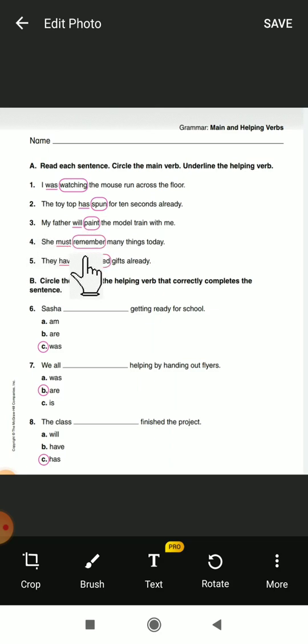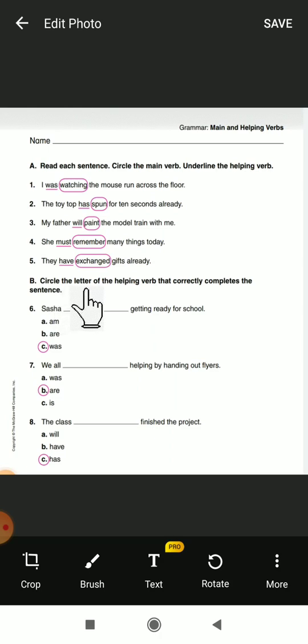She must remember many things today. Here, remember is the main verb and must is the helping verb. Next, they have exchanged gifts already. They have exchanged: exchanged is the main verb, and have is the helping verb.